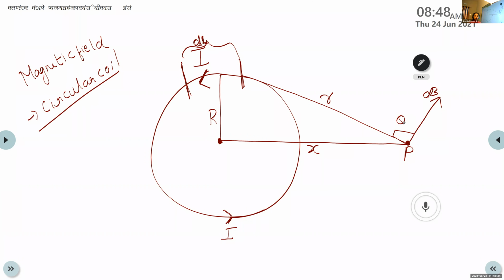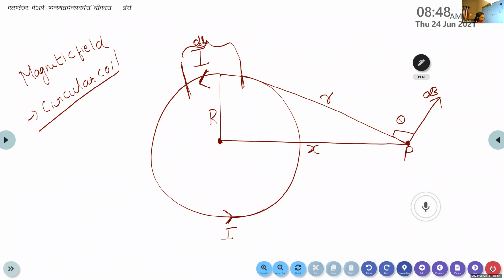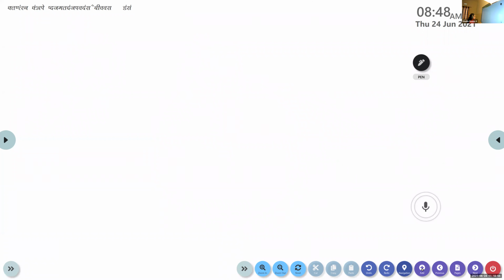Let theta be the angle between the point P and the magnetic field. Now we can calculate the magnetic field produced at the point P with the help of Biot-Savart's law.